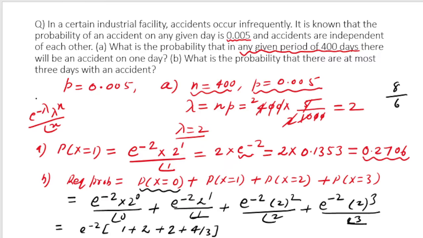If you do this calculation, what will be the value that you will get? I'm going to do the calculation. Okay, so the value that I have got is 0.856. So this is the required probability. I hope you are following it.